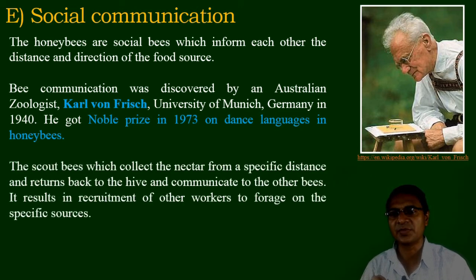What happens here? The scout bees, that is the foragers, collect the nectar from a specific distance and return back to the hive and communicate to the other bees here. When they collect the nectar and come back into the hive, they perform a special type of dance and communicate to the other bees here. It results in the recruitment of the other workers to forage on the specific sources.